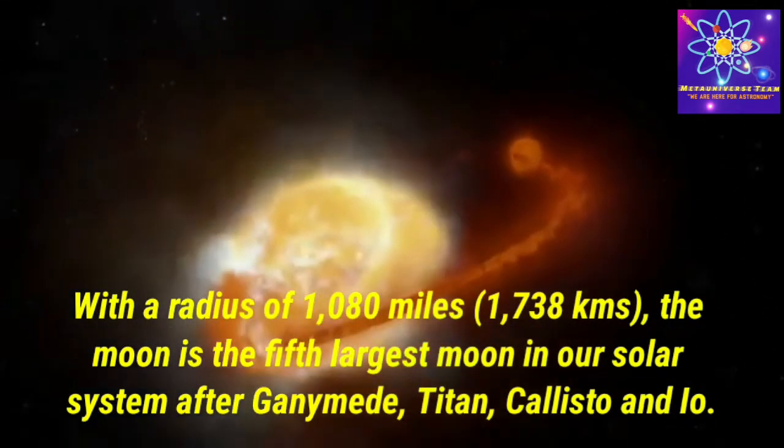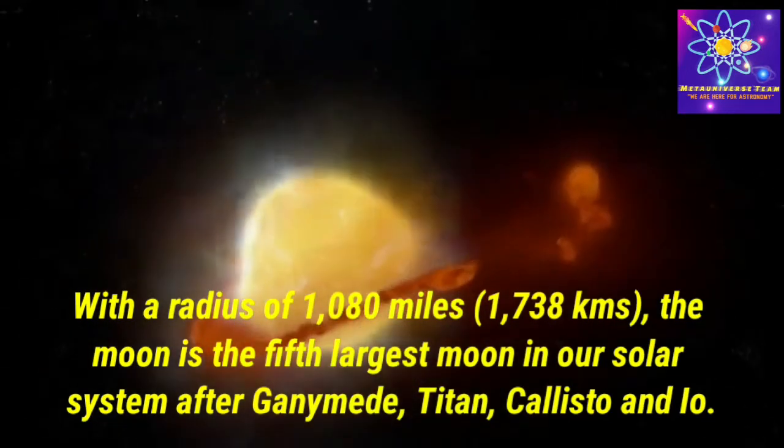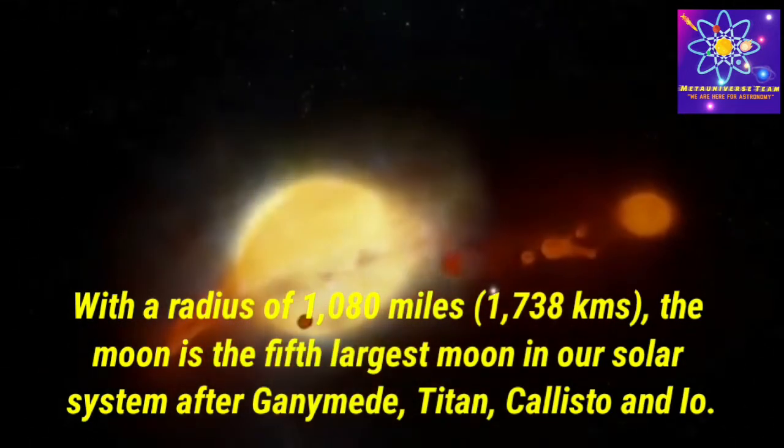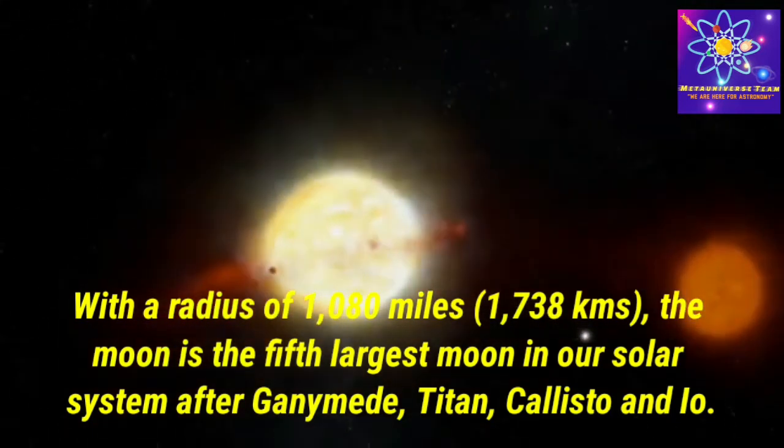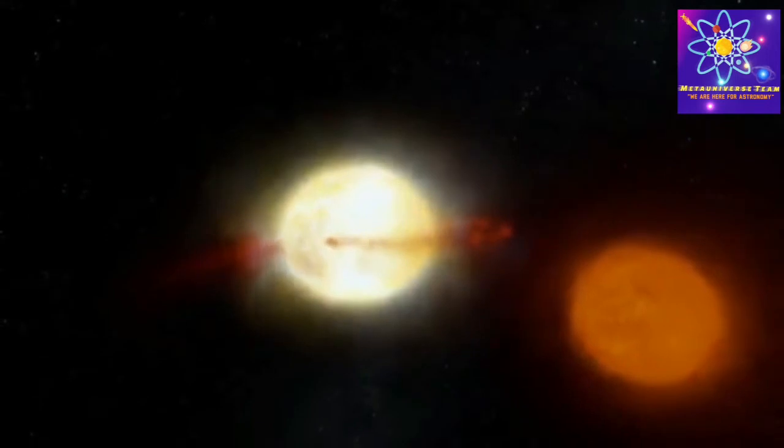With a radius of 1,080 miles, 1,738 kilometers, the Moon is the fifth largest moon in our solar system after Ganymede, Titan, Callisto and Io.